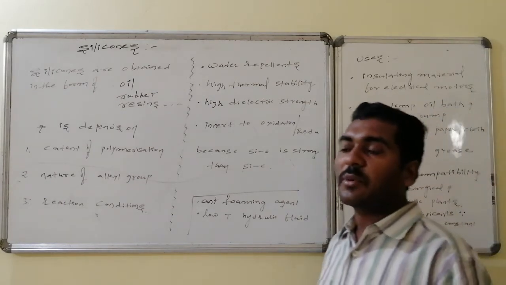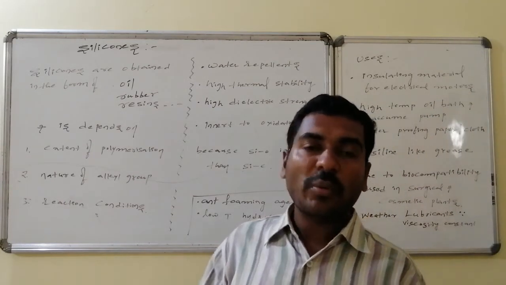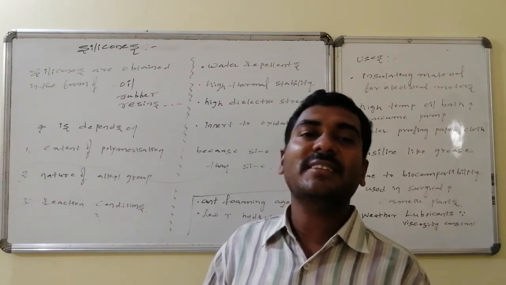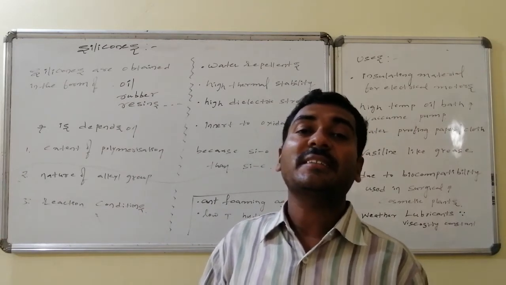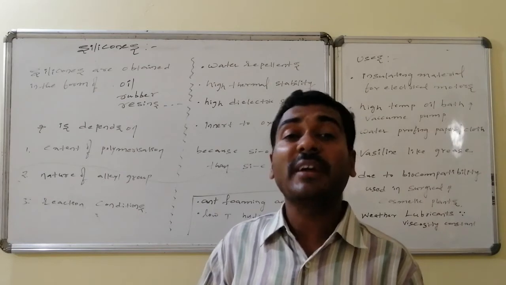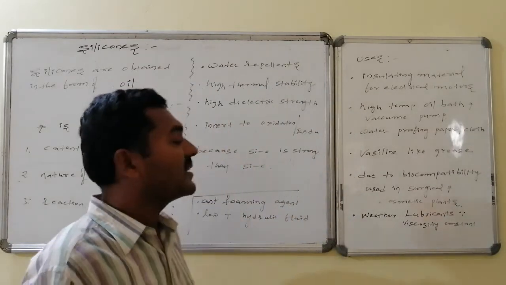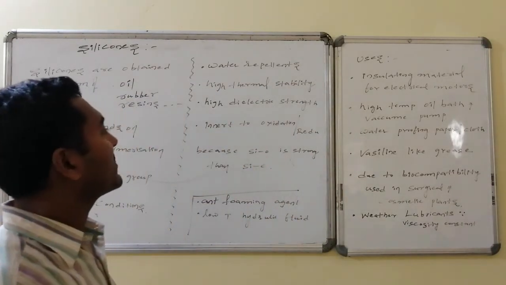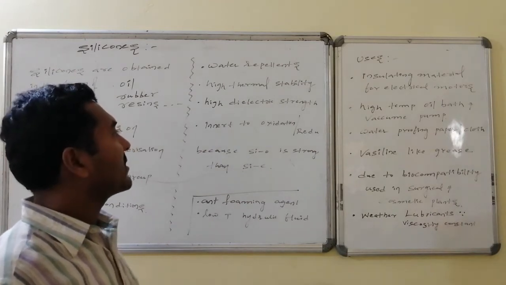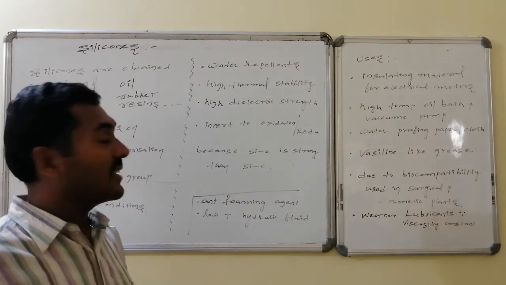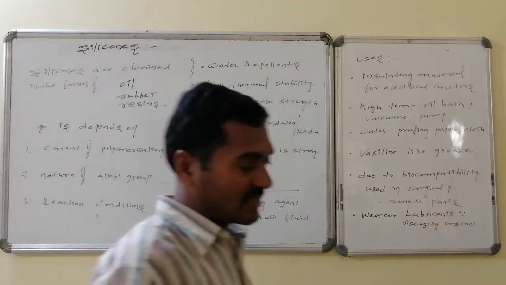here the Si-O bond is present, and that Si-O bond is stronger because oxygen is a smaller atom compared to the Si-C bond, where carbon is somewhat bigger. This is the reason why it always acts as a water repelling substance, inert towards oxidation and reduction, with a high dielectric constant. The reasons are like this.